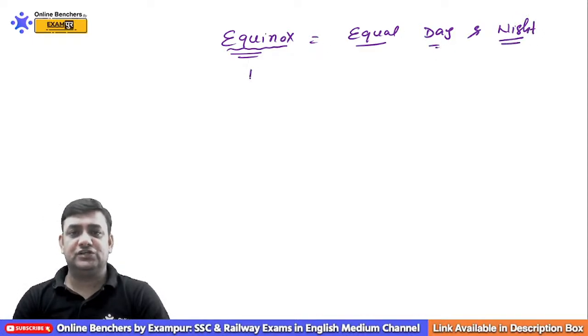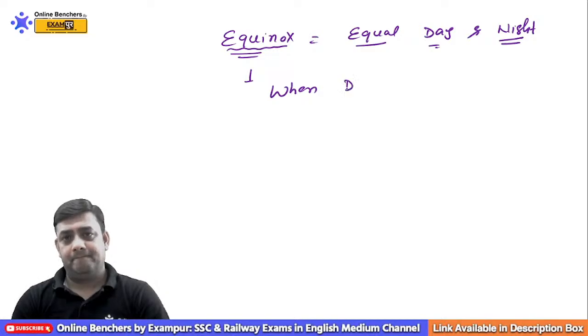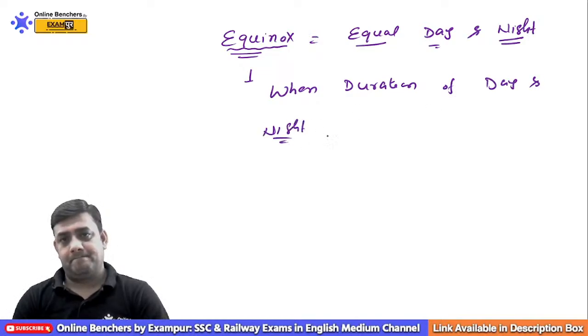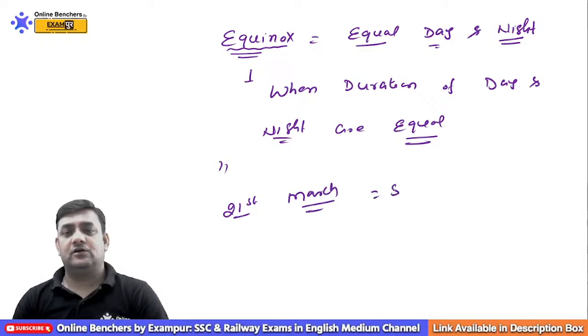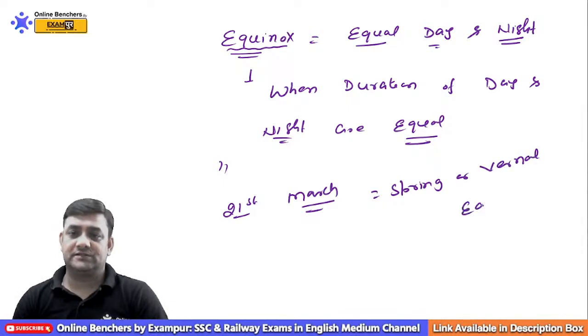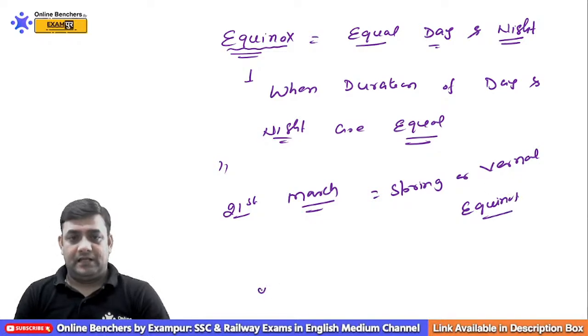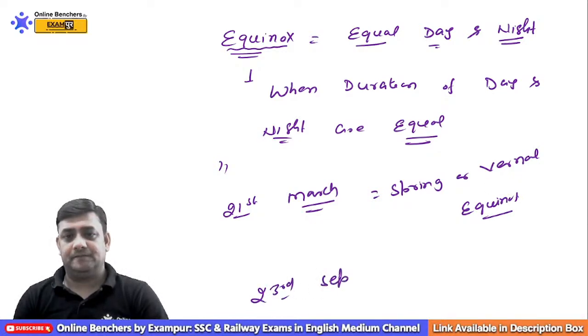When the duration of day and night are equal, this is called the equinox, and this takes place on 21st March. This is called the spring or vernal equinox, and the second is on 23rd September.